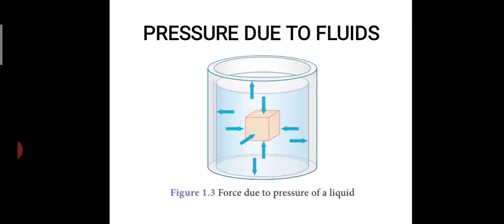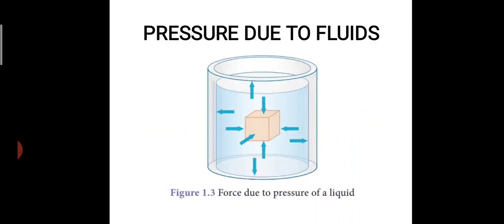Now let us understand pressure due to fluids. How is this pressure produced due to fluids? We are going to see this for a solid, a liquid and a gas. What happens when you immerse a solid object, a liquid object and a gaseous object inside a liquid?